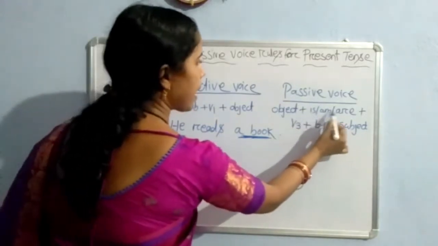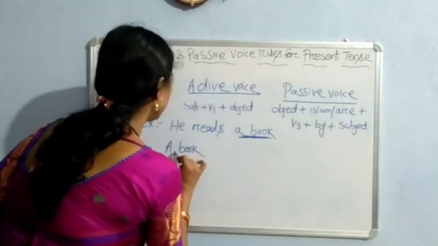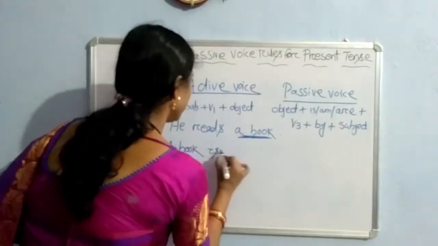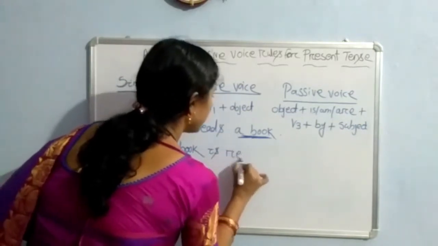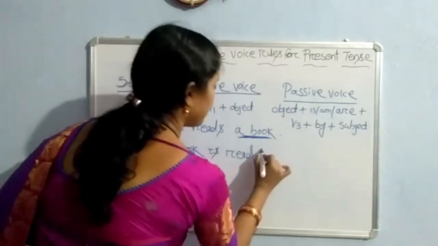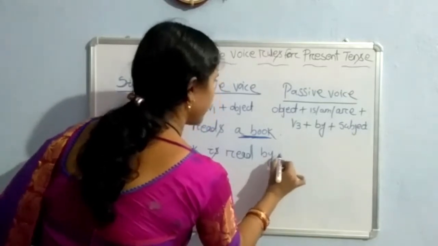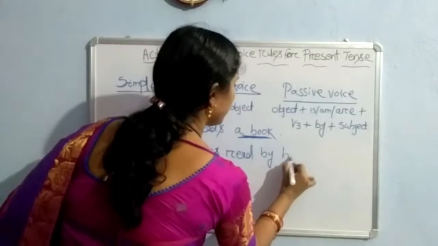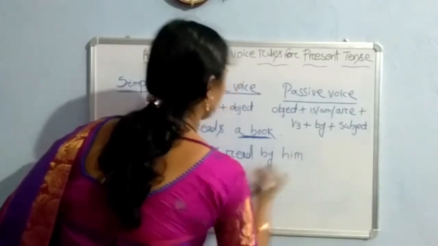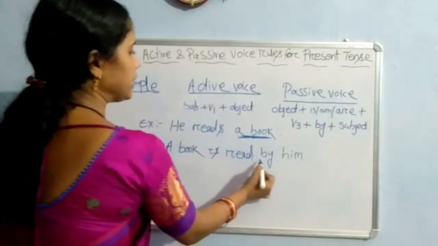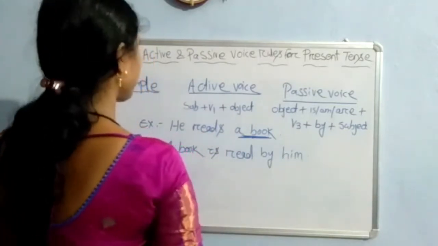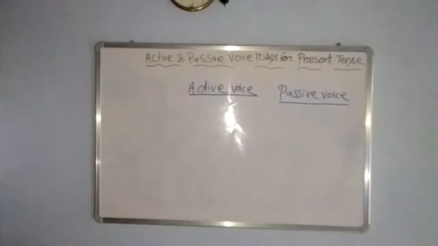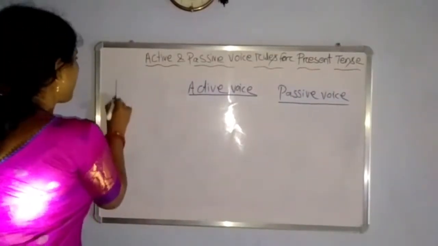From is, am, are, here we put is, V3 form, that is read, then by, then the subject he becomes him. Then it will be: a book is read by him. Then come to the next form, that is progressive.